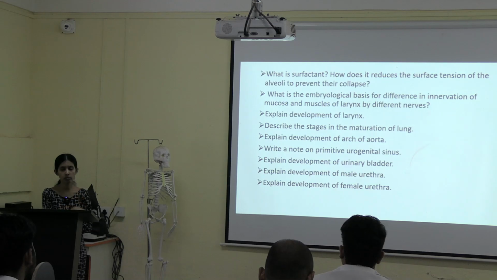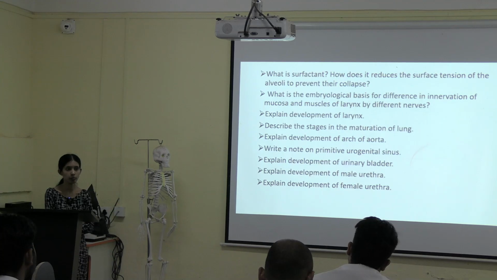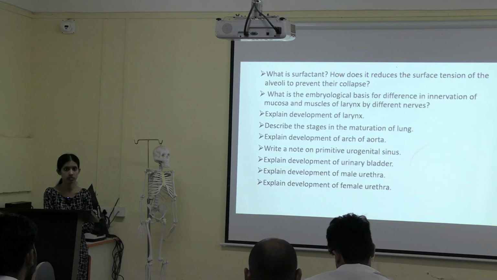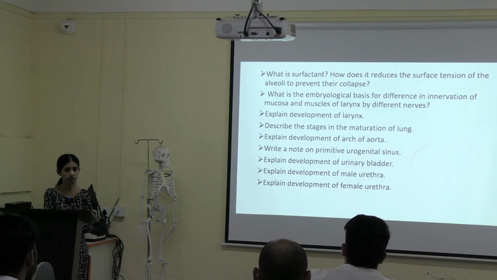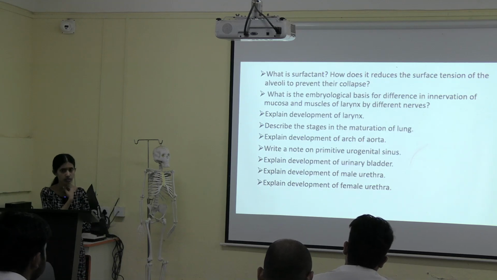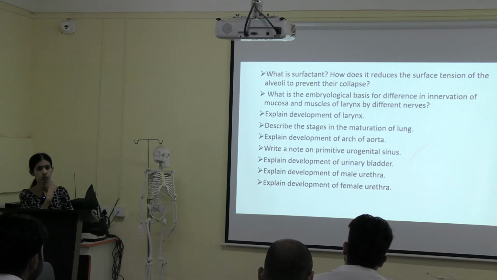So your epithelium is derived from endoderm part, muscles and cartilage are derived from the 4th and 6th pharyngeal arch. Nerve supply is by vagus nerve, right? In the vagus nerve, there are two types of nerve that supplies to your larynx. The one is superior laryngeal nerve and the another one is recurrent laryngeal nerve.